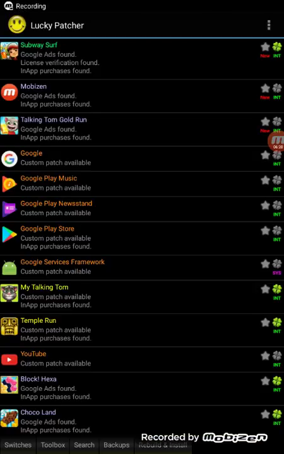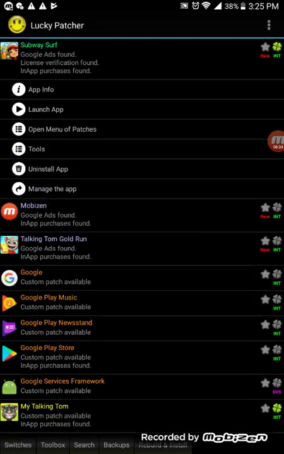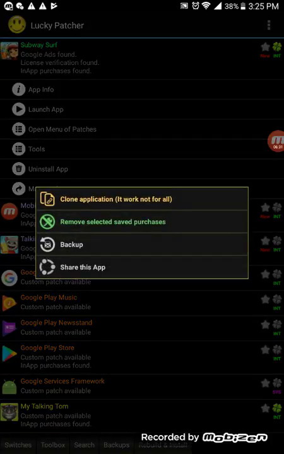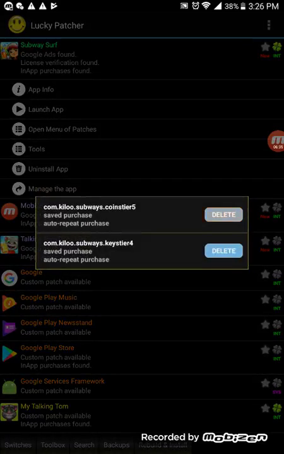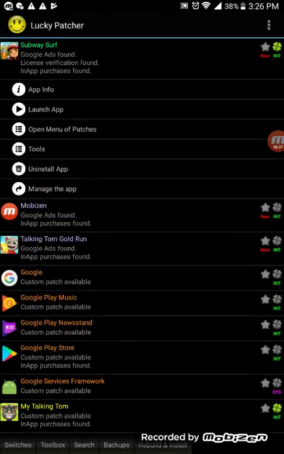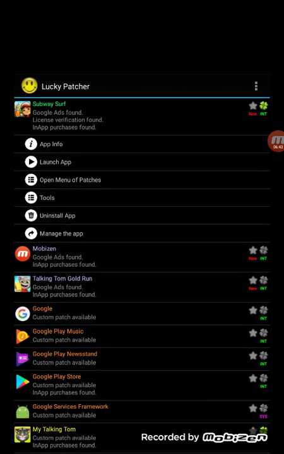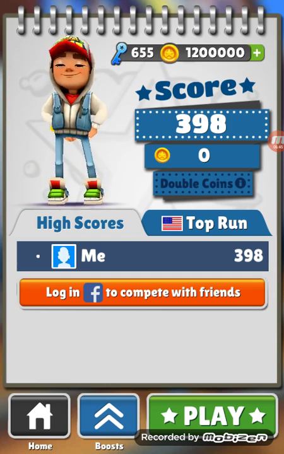Okay, I'm back at Lucky Patcher. So it's like you're gonna redo it, but not really. So you would click this again, but you will not click open menu of patches. You will click tools and then click remove selected saved purchases and click delete and click delete. And then I'll see you when I get back to Subway Surfers. Oh wait, I could go right here. Launch app. So now I'm back.